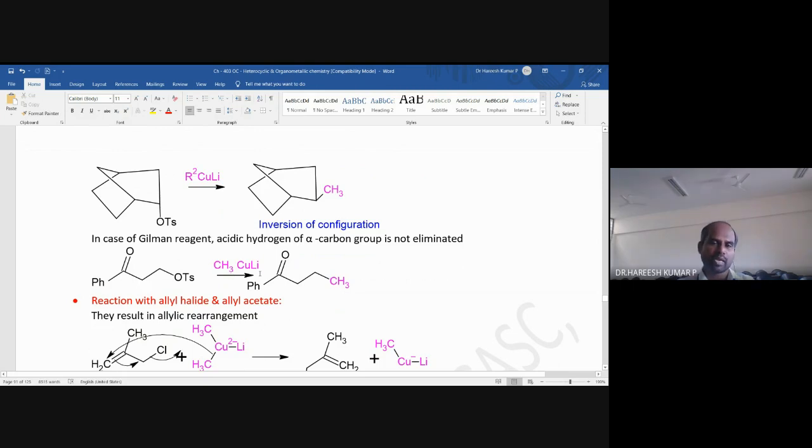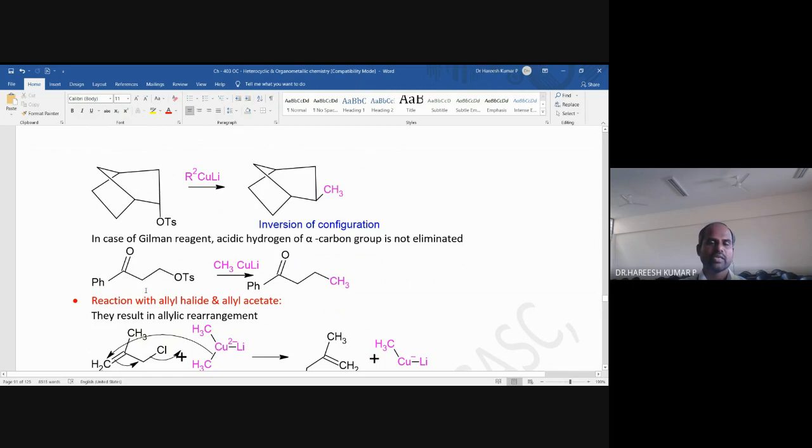And then in the case of Gilman reagent, Gilman reagent means dialkyl lithium cuprate. With acidic hydrogen, the alpha hydrogen is not eliminated. You know that this is the carbonyl carbon and this is the alpha carbon, and this alpha carbon has the alpha hydrogen. This alpha hydrogen is not eliminated.